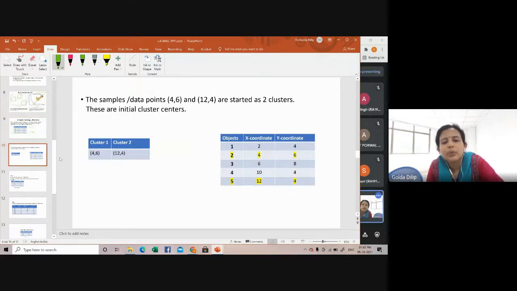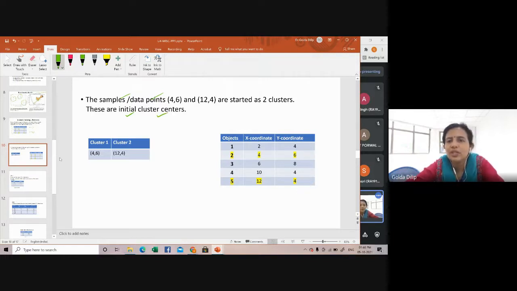If it's given in the question to divide the data into 2 clusters, you can immediately divide it into 2 clusters. Here it is specified which are the initial seed points. If that is not given in the question, you can randomly choose 2 cluster centers from the data points. We start with 2 clusters, and they are considered the initial cluster centers.